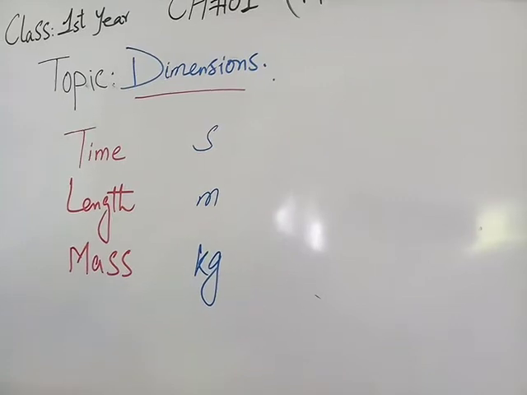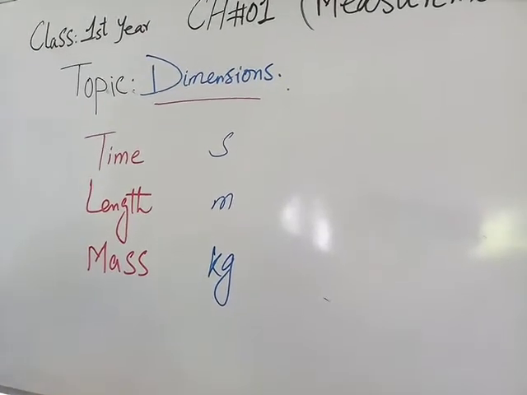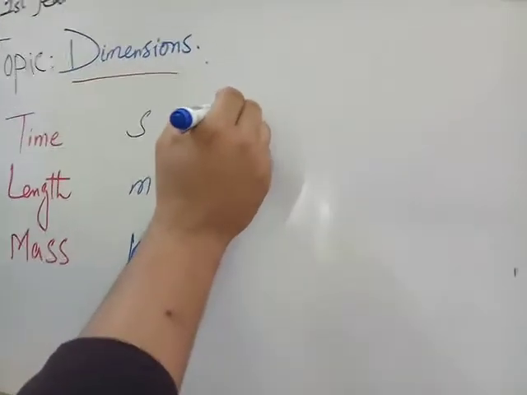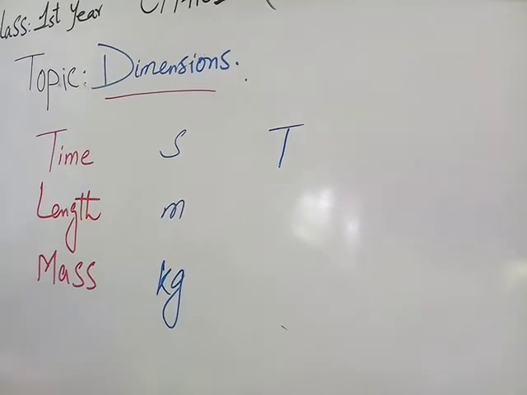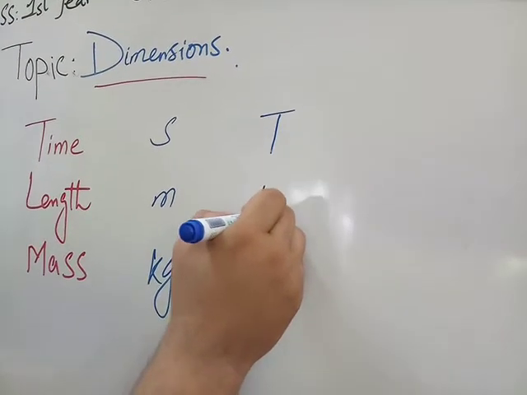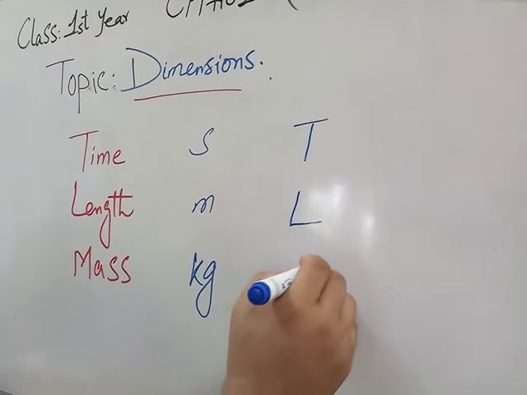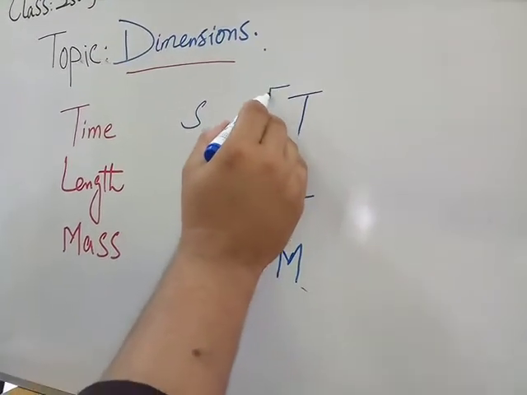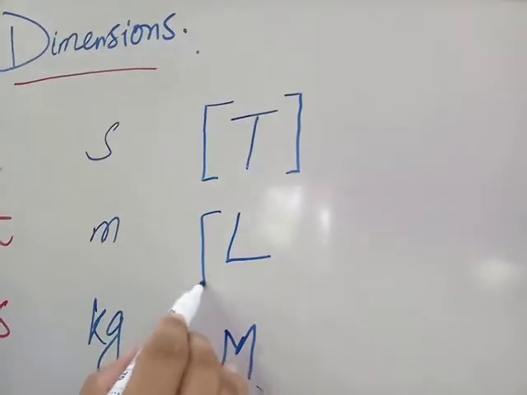When we write the dimension of time, we use some specific symbols. The specific symbol for time is capital T, for length is capital L, and for mass is capital M, and we enclose these specific letters in square brackets.